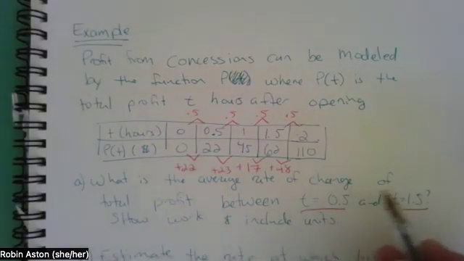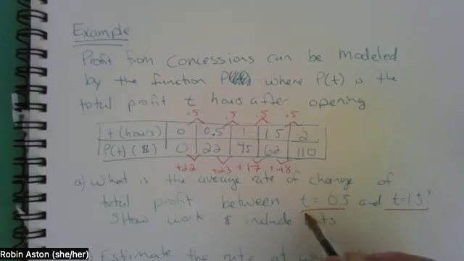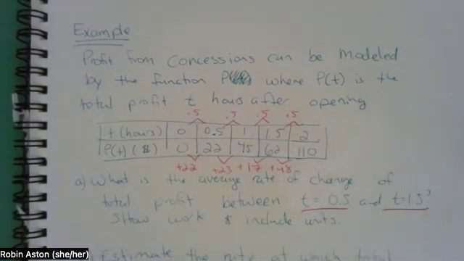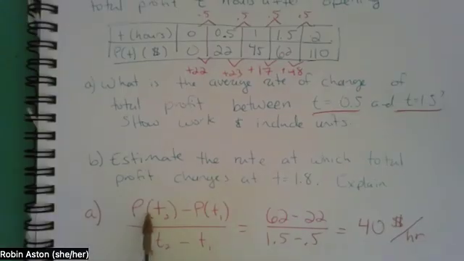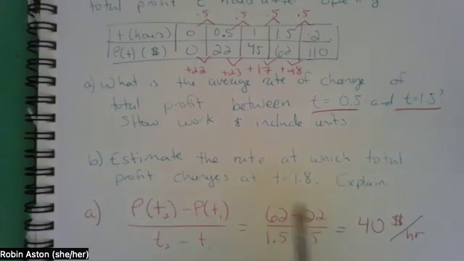And here it says, what is the average rate of change of total profit between T of 0.5 and T of 1.5? We're going to show work and include units. So my formula is just that I'm going to subtract my function values, my y, the P of T, so P of t2 minus P of t1 divided by t2 minus t1.